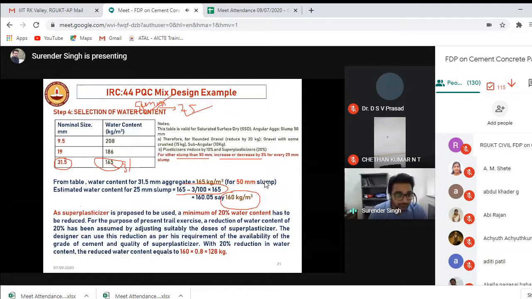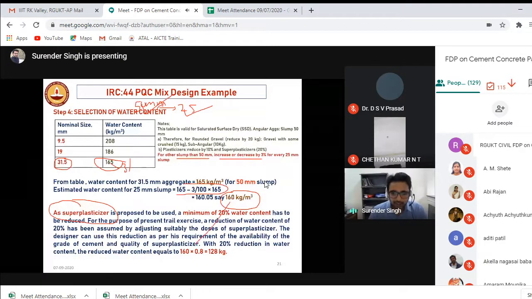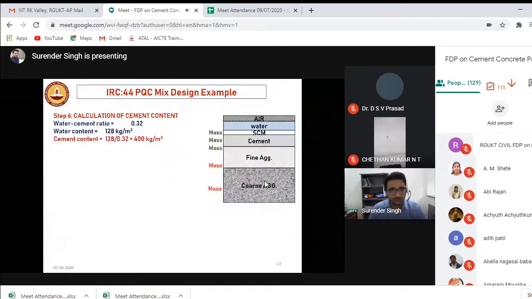Moreover, nowadays we are using super plasticizers. They can reduce the consumption of water. So if you are using super plasticizers, you can reduce it further. To be on the safer side, you can reduce the water content by 20%. Now the updated water requirement is 128. Now I know my requirement of water by cement ratio is 0.32. The water is 128, so I can get the C value. I got a C value of 400 kg.